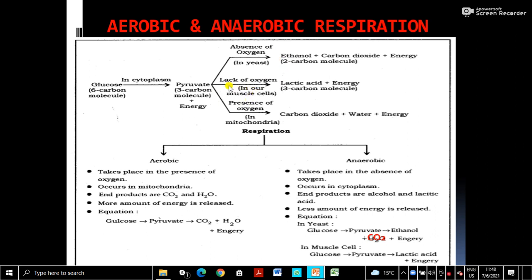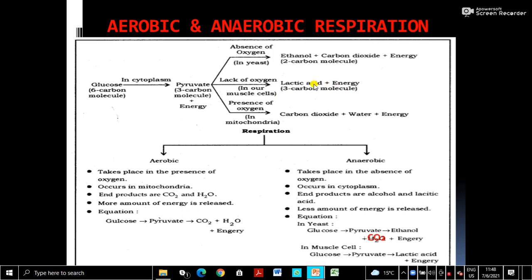The glucose is anaerobically broken down to pyruvic acid. It doesn't go into the mitochondria immediately. It is directly converted to lactic acid plus energy. Lactic acid is also a 3-carbon molecule. So this is formed with some energy, for the immediate requirement.